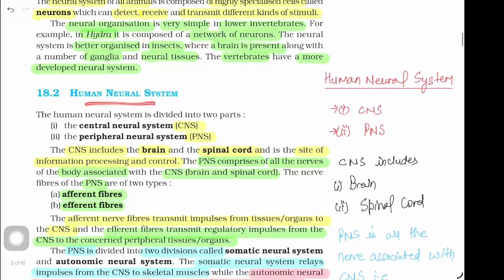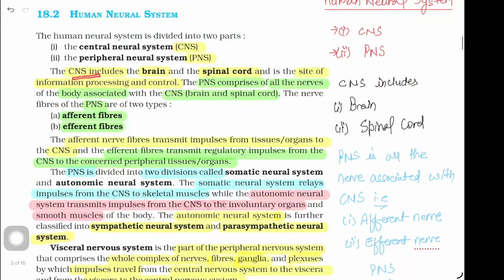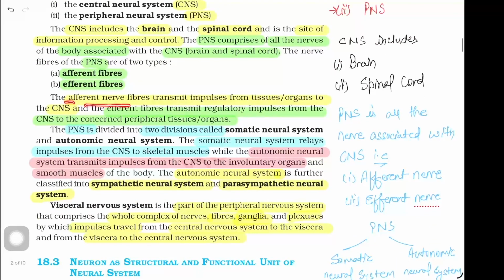Human neural system. Human neural system is divided into two parts: CNS, that is central nervous system, and PNS, that is peripheral nervous system. The CNS includes brain and the spinal cord and is the site of information processing and control. The PNS comprises all the nerves of the body associated with CNS, that is brain and spinal cord. The nerve fibers of PNS are of two types: A. Afferent fibers, B. Efferent fibers. The afferent nerve fibers transmit impulse from tissue or organ to the CNS, and efferent fibers transmit regulatory impulse from the CNS to the concerned peripheral tissue or organ.